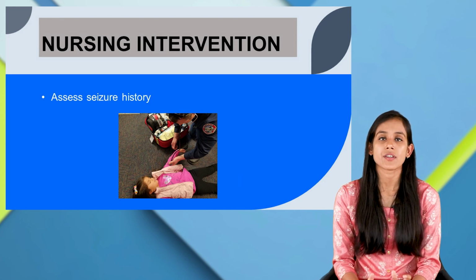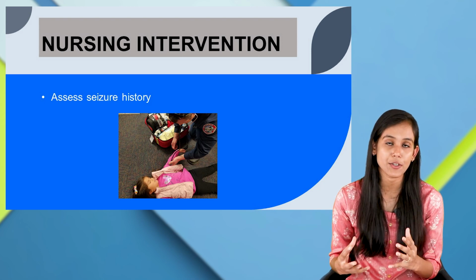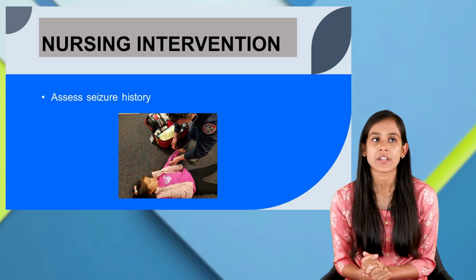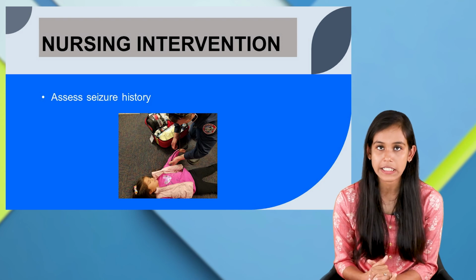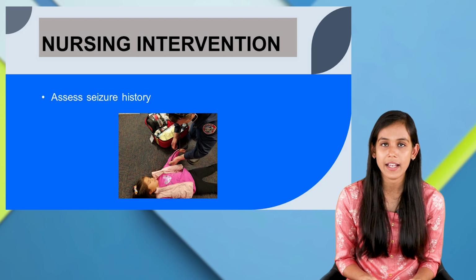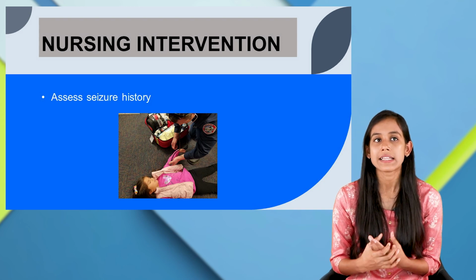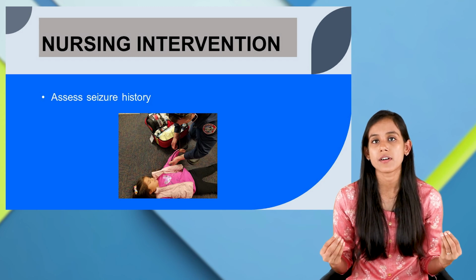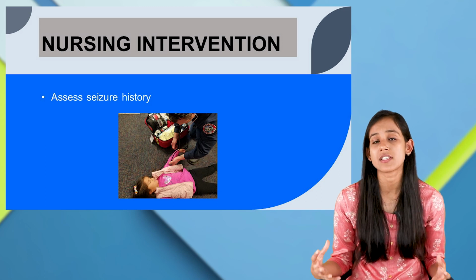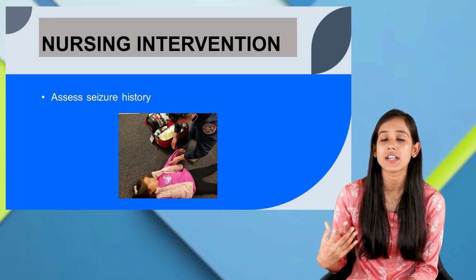You have to understand what signs and symptoms your patient experiences, or the patient might tell that he experiences the aura phase, some kind of weird taste or smell, right? Before the seizure occurs, right? That would also help you to understand what kind of seizure the child actually experienced, right? So you have to assess this seizure history.